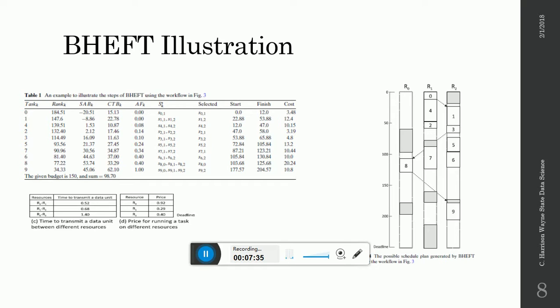Then we have the spare application budget to run task 8 on resource 0, which is our most expensive resource, and we need to get that completed because we have a dependency to run task 9 and get it within the deadline, also taking into consideration the existing resources.